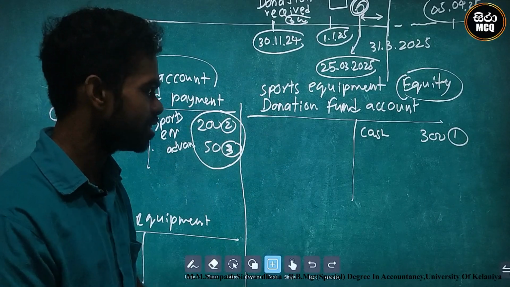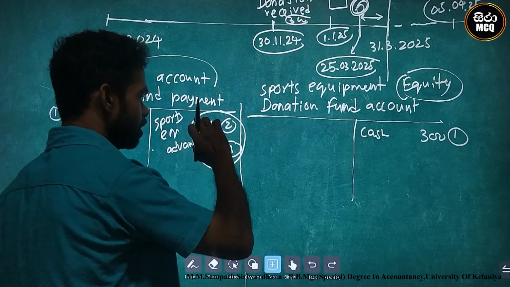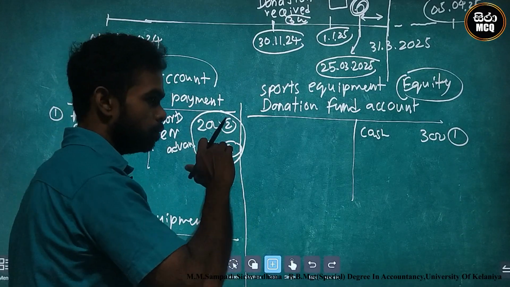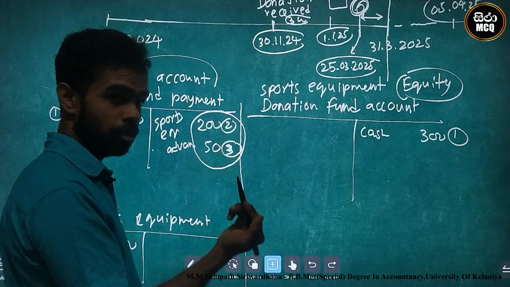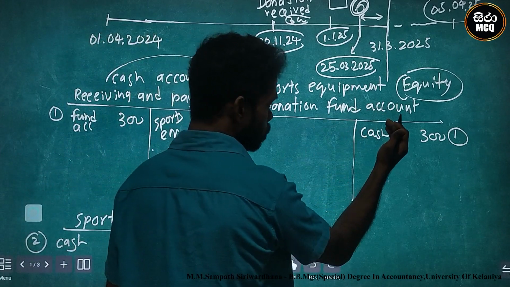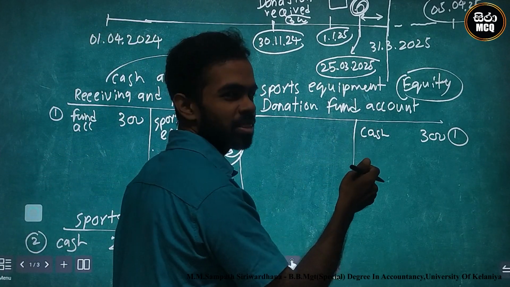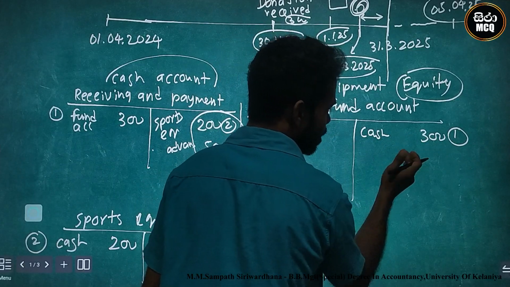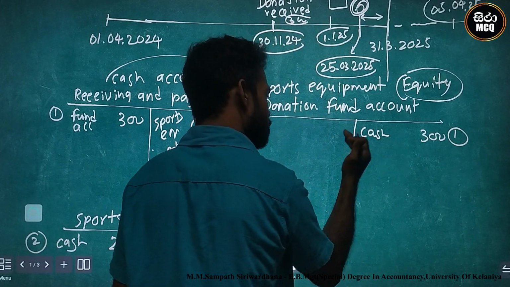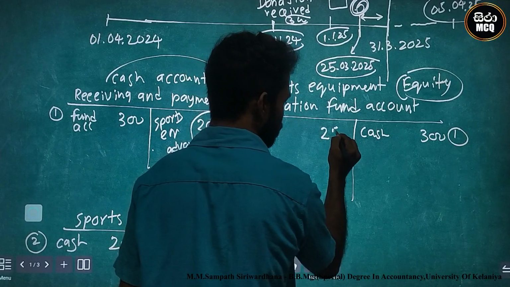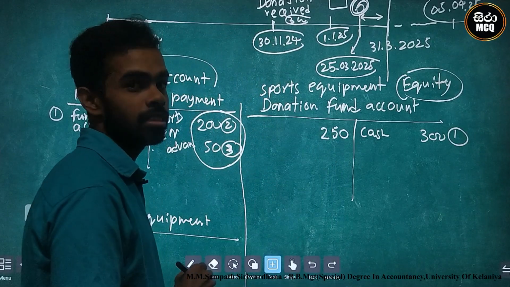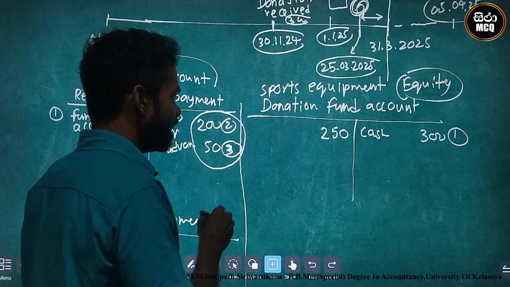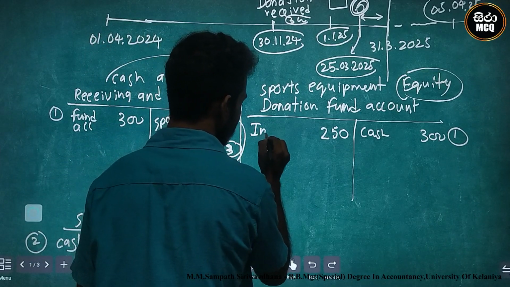Look here, the final transaction double entry: we used 250 for payment, therefore we use this donation fund as income. The donation fund is a credit balance, so we debit 250 and credit to the income statement.